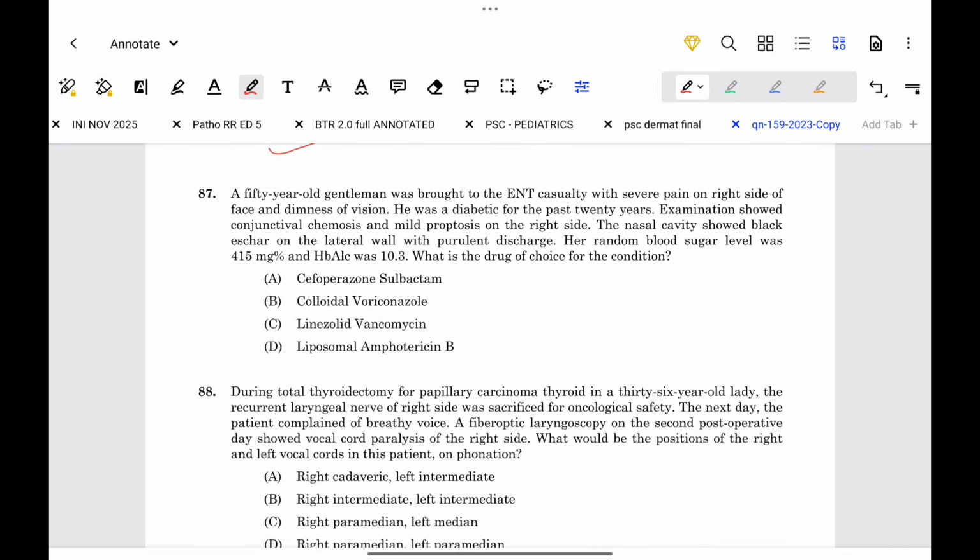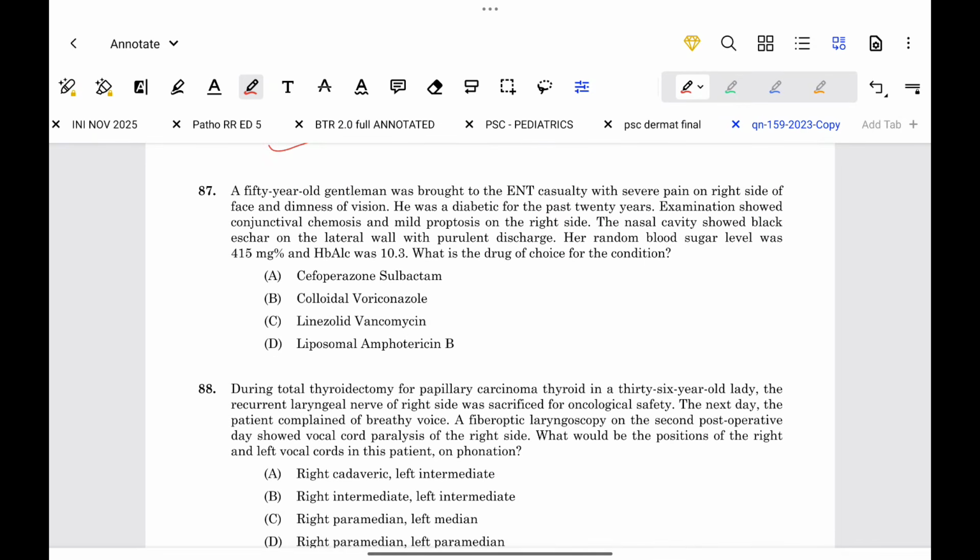Next question. A 50-year-old gentleman was brought to the ENT OPD with severe pain on the right side of the face and dimness of vision. He was a diabetic for the past 20 years. Examination showed conjunctival chemosis and mild proptosis of the right side. The nasal cavity showed a black scar on the lateral wall with purulent discharge. Her random blood sugar level was 415 milligram percentage and HbA1c 10.3. What is the drug of choice for this condition?